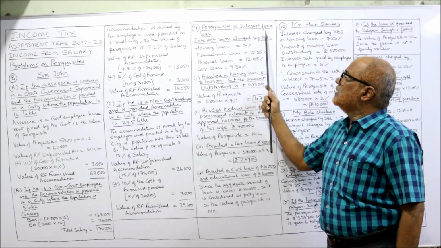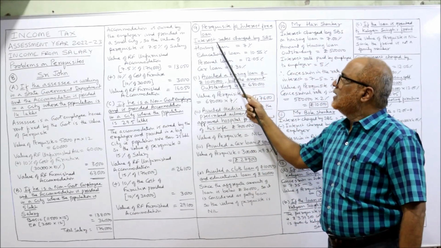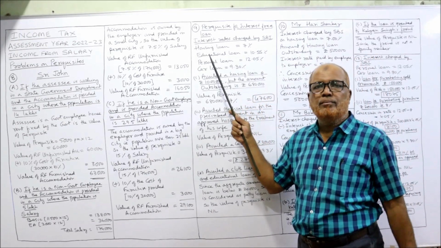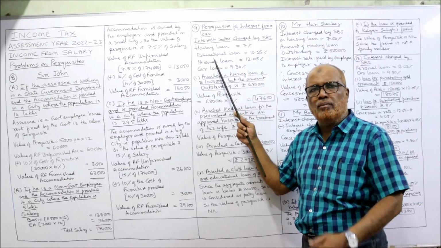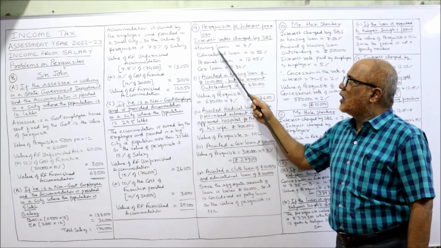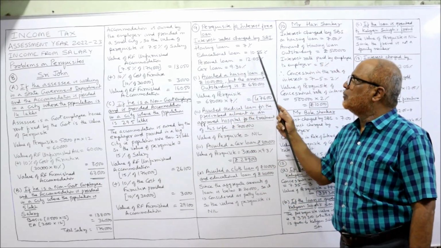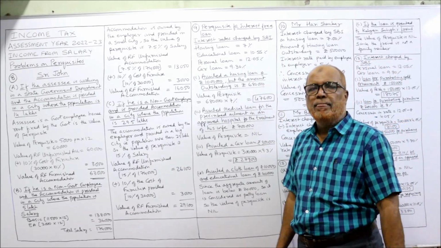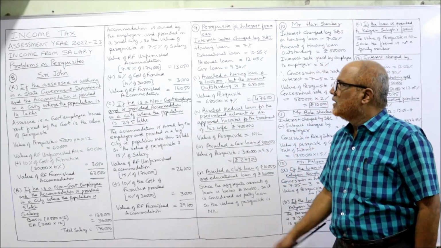So here, perquisite for interest-free loan. This is the problem. Interest rates charged by SBI are given in the problem. No need to remember. In examination, the problem will specify. So housing loan 7%, education loan 10.55%, personal loan 12.05%, car loan 9.3%. That is given. Now one by one we will attempt.